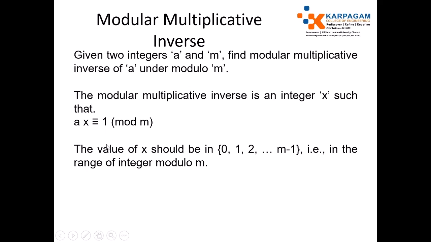See here, there are many possible values of x, but that value should be in the range 0 to m minus 1, that is, in the range of integers modulo m. I hope you understood the problem. So you have to supply a and m and identify the x such that ax is equivalent to 1 modulo m, and x should be in the range 0 to m minus 1.